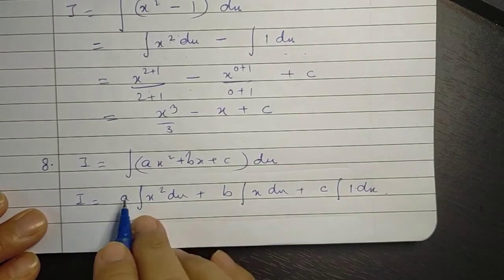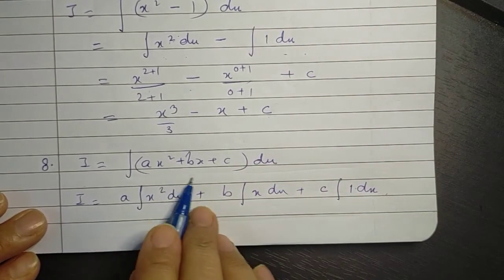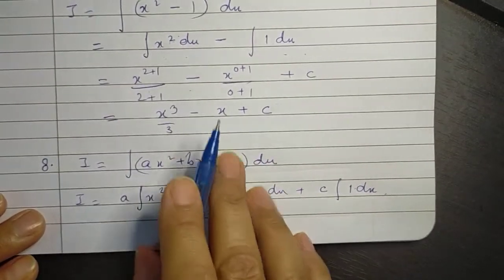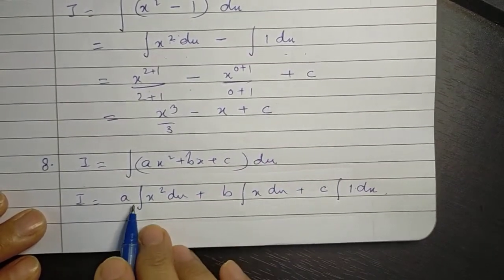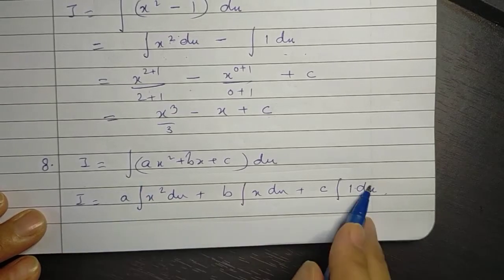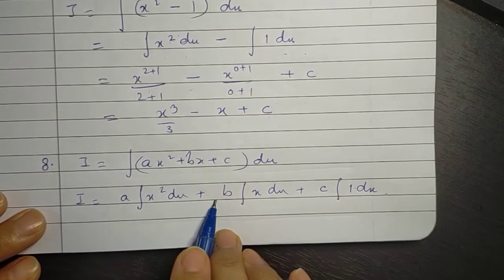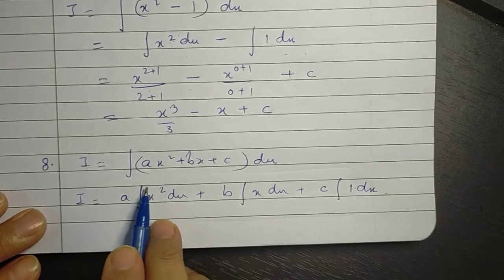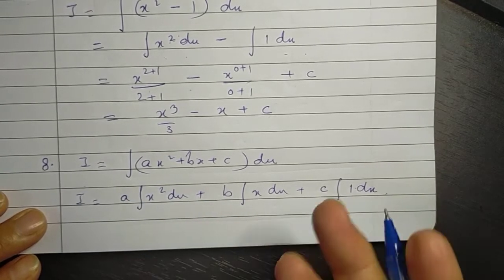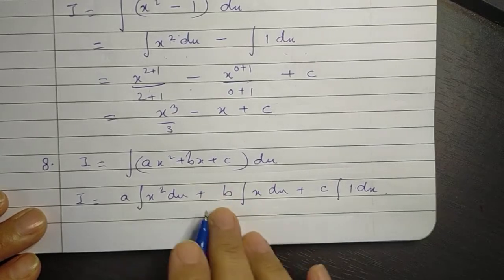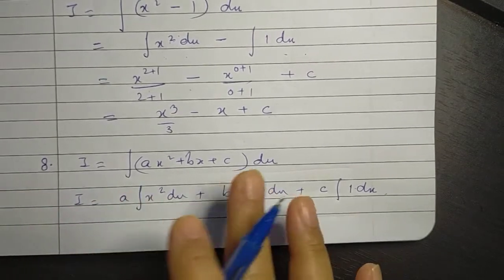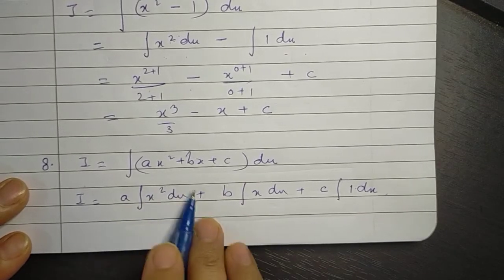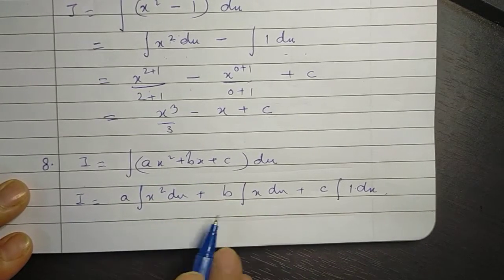At the moment we are writing it like this. Slowly, as you become more comfortable solving the integrals, you can skip this step and write the answer directly. You need not show that you are splitting these integrals, just as we do derivative of sum of certain functions directly. Same way the integral of sum of functions can also be written directly.